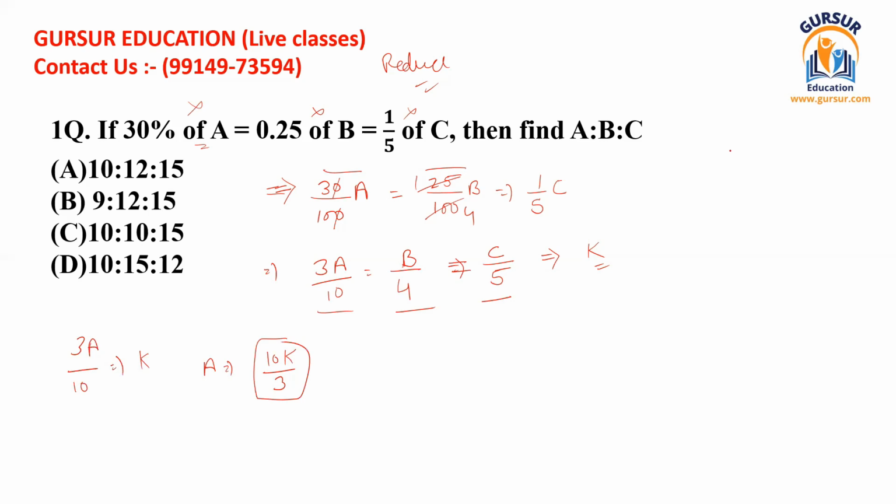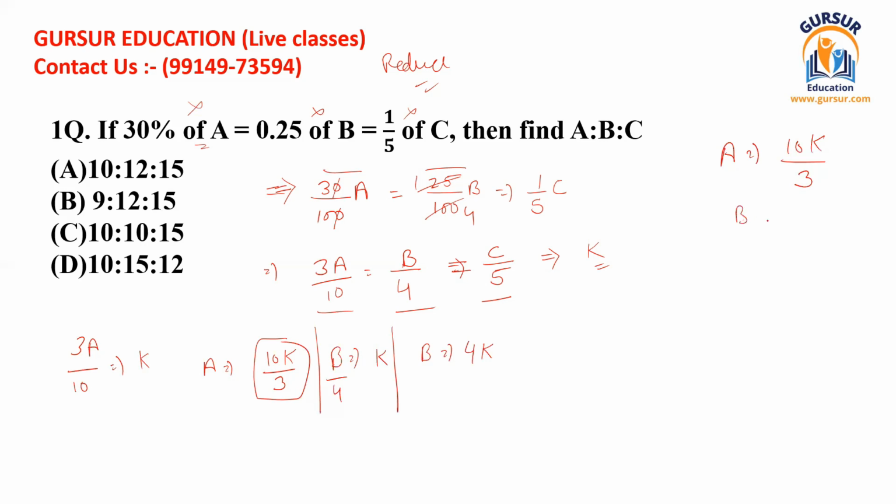I'm writing the value of a here. a is equal to 10k divided by 3, and after that we have to find the value of b. How can we find b? We know that this is b divided by 4, and we assume that should be equal to k as well. So we can write that b is equal to 4k.